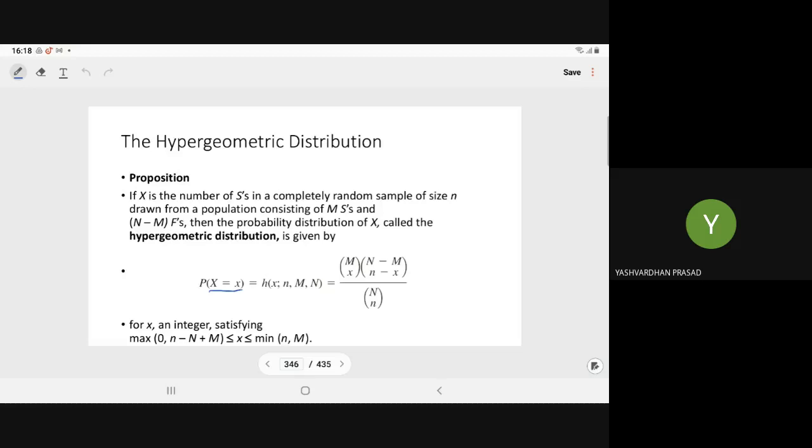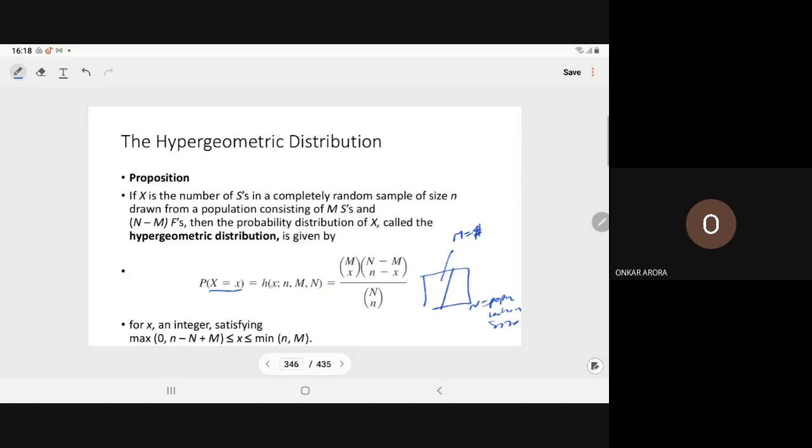Sir, can you tell what is the small x, capital M? That I have told you, no? Here capital N is what? Population size. Capital M is the number of individuals having the positive trait, means success trait.